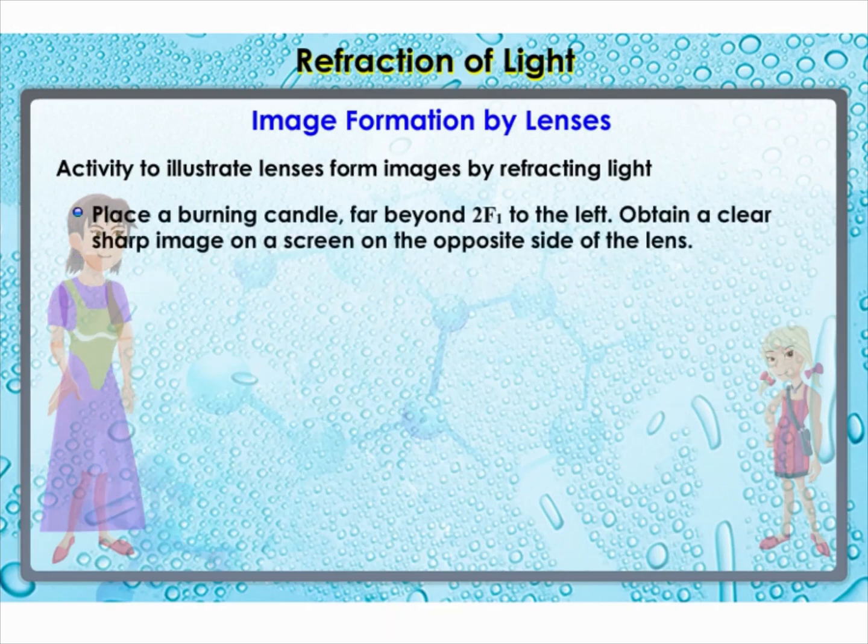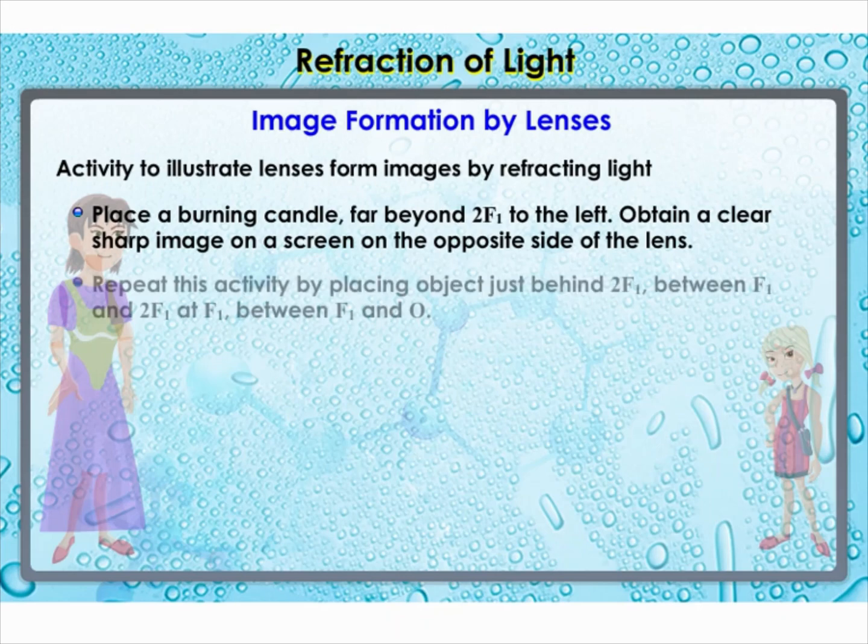Place a burning candle far beyond 2F1 to the left. Obtain a clear, sharp image on a screen on the opposite side of the lens. Note down the nature, position, and relative size of the image. Repeat this activity by placing the object just behind 2F1, between F1 and 2F1, at F1, and between F1 and O. Note down and tabulate your observations.